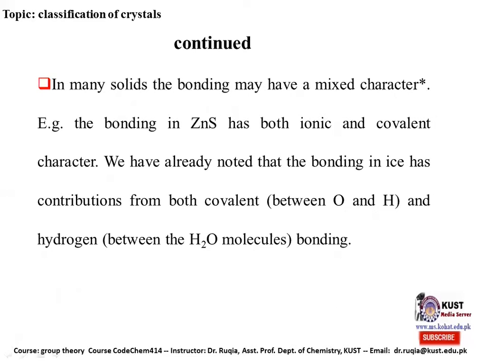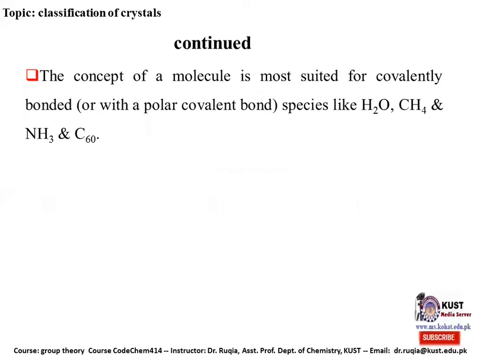In many solids, the bonding may have a mixed character. For example, the bonding in zinc sulfide has both ionic and covalent character. We have already noted that the bonding in ice has contribution from both covalent bond, that is between the oxygen and the hydrogen, and the hydrogen bonding between the water molecules.